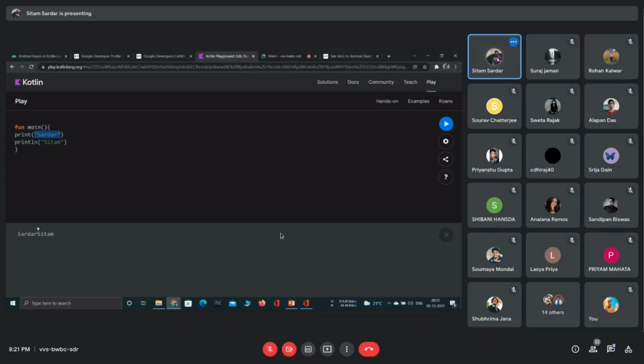Then what actually happens? Whenever we use print, no new line is printed. So what is a new line? Let's say this is my cursor. When I click enter, it goes to the new line. You can think of it like that. The cursor was in this position; whenever I click, it goes to the new line. Again I click, and it goes to another new line.